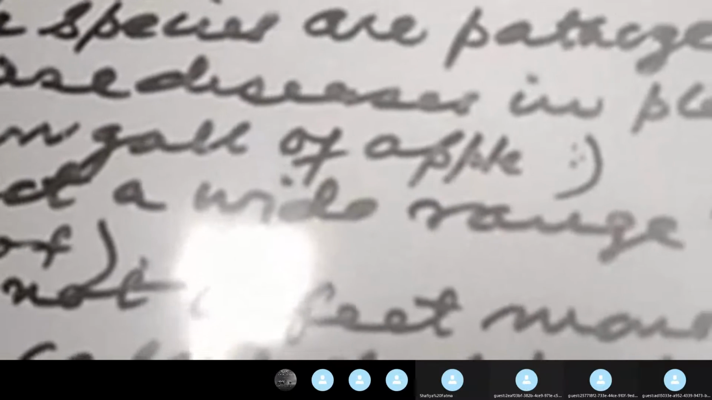The most important character of Agrobacterium is the presence of a special plasmid known as the Ti plasmid. Ti stands for tumor-inducing plasmid, and it is a mega plasmid, larger in size in comparison to other plasmids. The Ti plasmid has a very specific region known as the T-DNA region. T-DNA stands for transfer DNA.